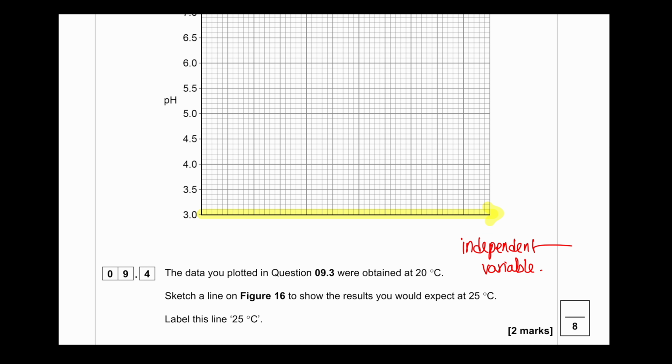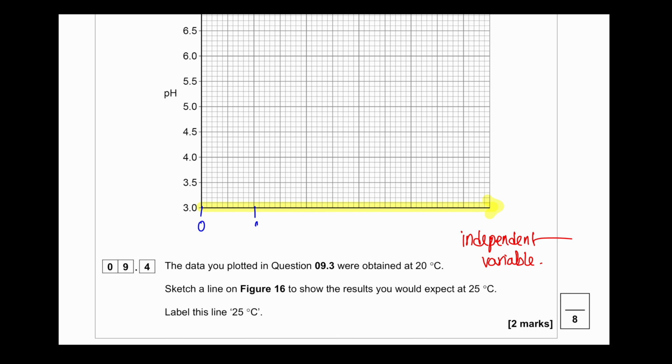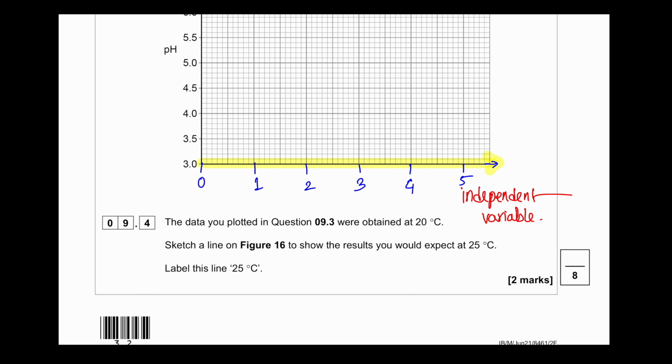So let's see the scaling for the x-axis. We have a total of 6 scale to put 5 days. So the starting day is day 0 and then we can divide the boxes in such a way that our answer is within the particular boxes. At the same time, we have equally spaced numbers. So independent variable, here number of days.